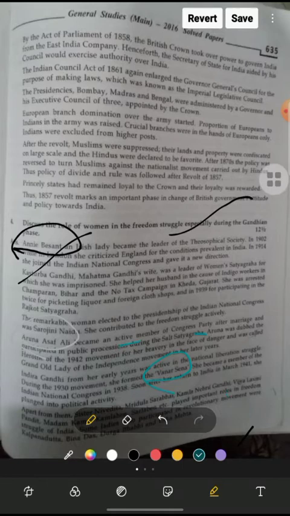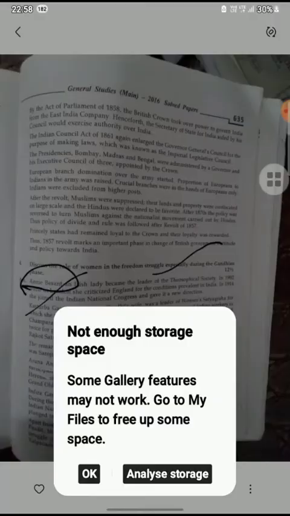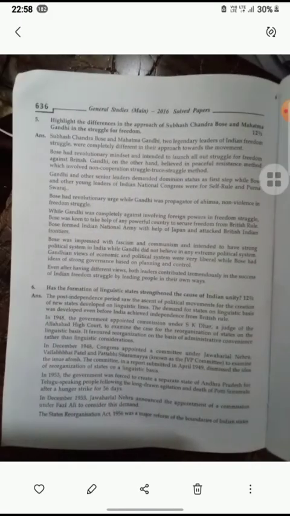Apart from them, Sister Nivedita, Mridula Sarabhai, Kamla Nehru, Vijay Lakshmi Pandit, Madam Kamla Ben, Sarla Ben. There are lots of women who participated in the freedom fight, and Usha Mehta, Durga Bai, Bina Das, Kalpana Datta. So these kinds of women were very important at that time and were presenting themselves at that time.